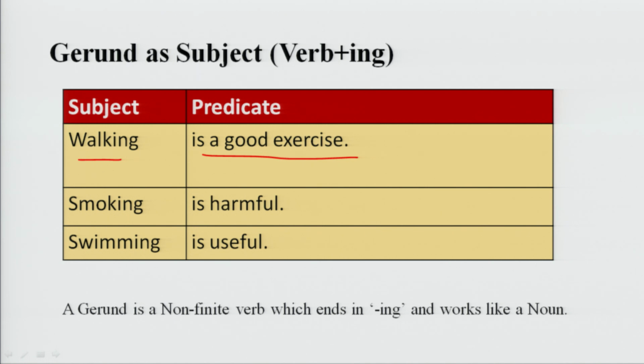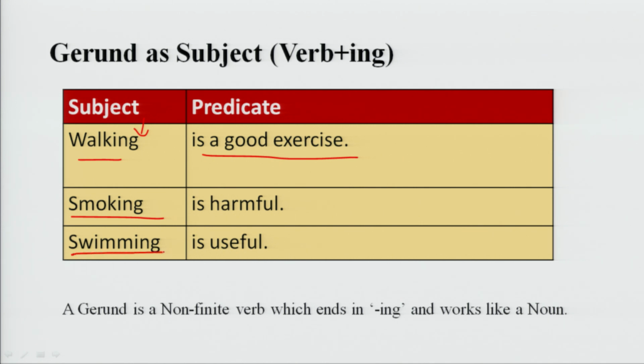Walking is a doing verb. It is an action verb, but here it is placed in the column of subject. Smoking is harmful. What is the position of smoking in this sentence? Smoking is placed in the column of subject. Smoking is the subject of this sentence.